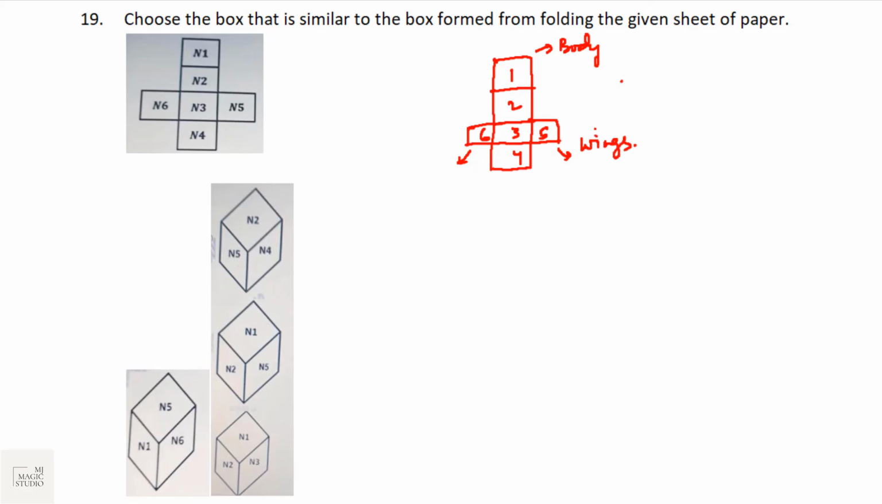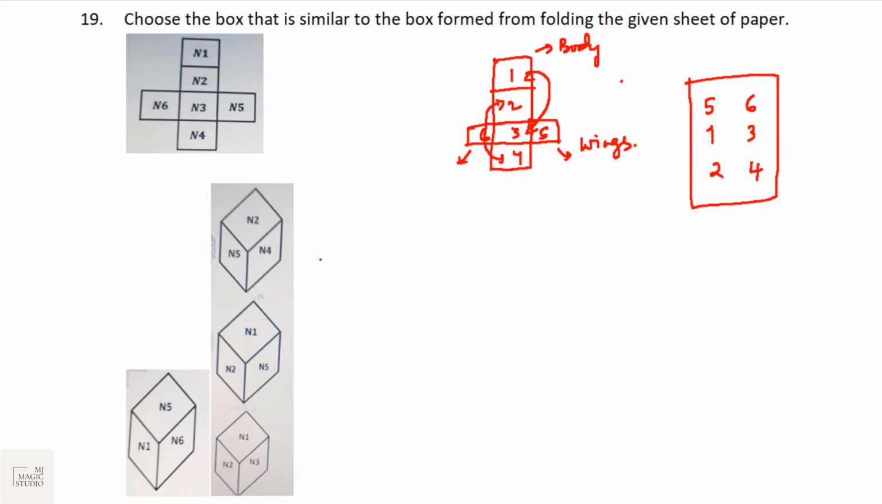The thing is, wings should always be opposite to each other. That means 5, 6 should be opposite of each other. Now in the body, it is always the difference of one floor. Those two numbers are always opposite to each other. That means 1 will be opposite to 3 and 2 will be opposite to 4. So it should be 1, 3 opposite and 2, 4 opposite. Now this is our setup. These are the opposite faces.